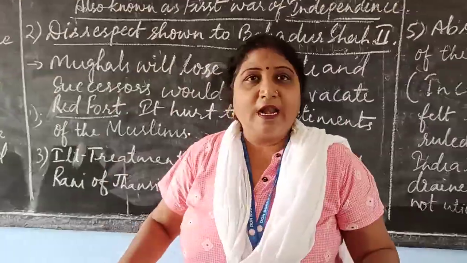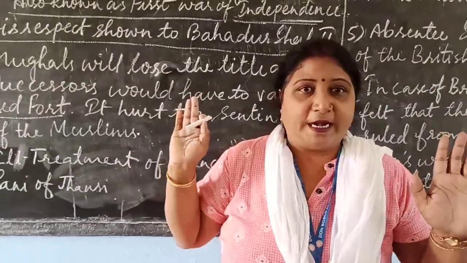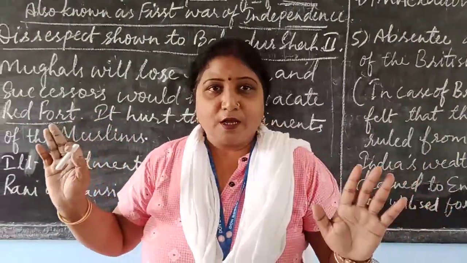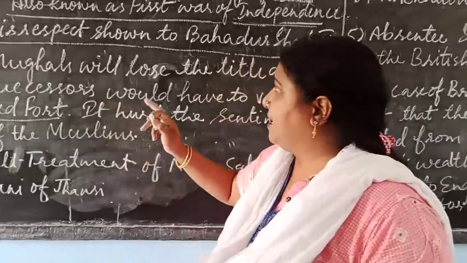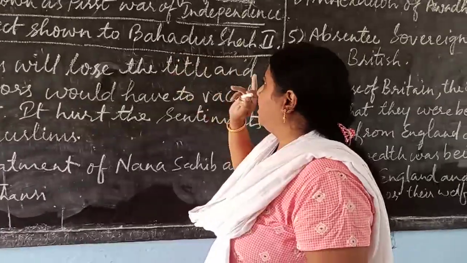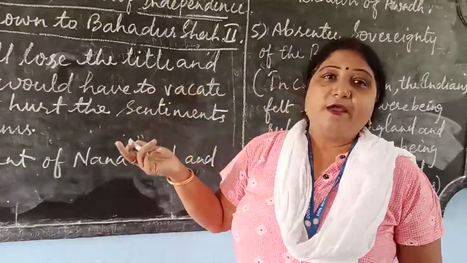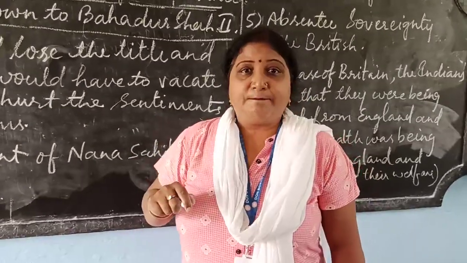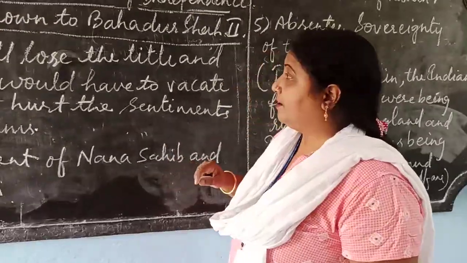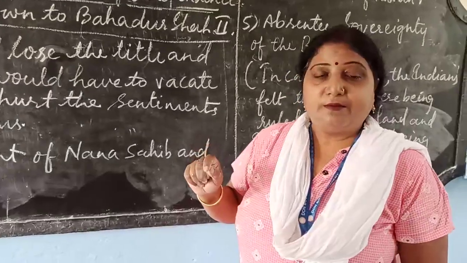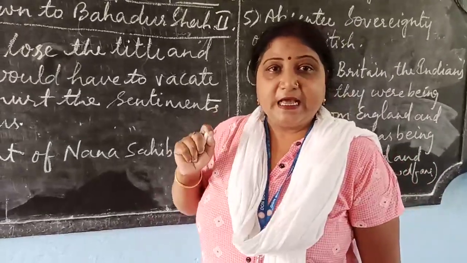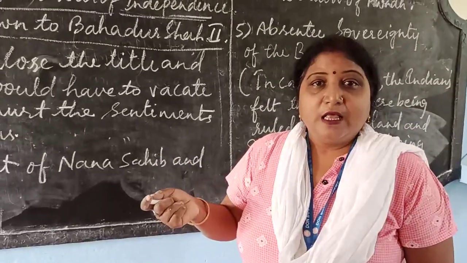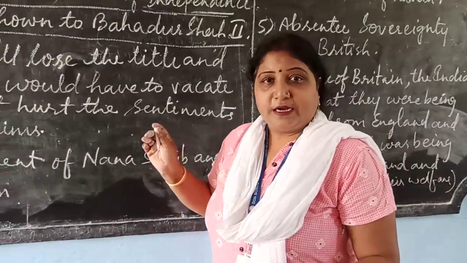Means Mughal line, this title will come to an end. उसके बाद कोई मुगल लाइन नहीं, कोई मुगल रूलर नहीं. Okay. So here once again disrespect shown to Bahadur Shah II. Bahadur Shah II was the last ruler of Mughal Empire, and here the British government, the British East India Company said that after the death of Bahadur Shah, the Mughal line will come to an end.